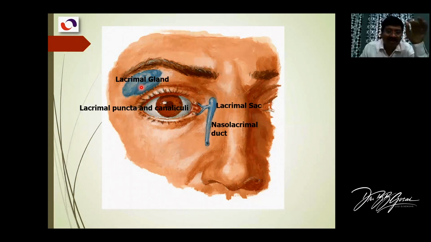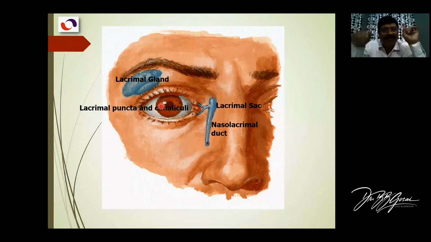It has an orbital part and a palpebral part, and its ducts open into the conjunctival sac here inside. This blue color of the ducts is shown to explain that it opens into the superior fornix of the conjunctival sac. Superior fornix we already explained, so you know. So it opens there, and secretion drops from there. Around 15 to 20 small ducts are there, so they drop secretion from the lacrimal gland.